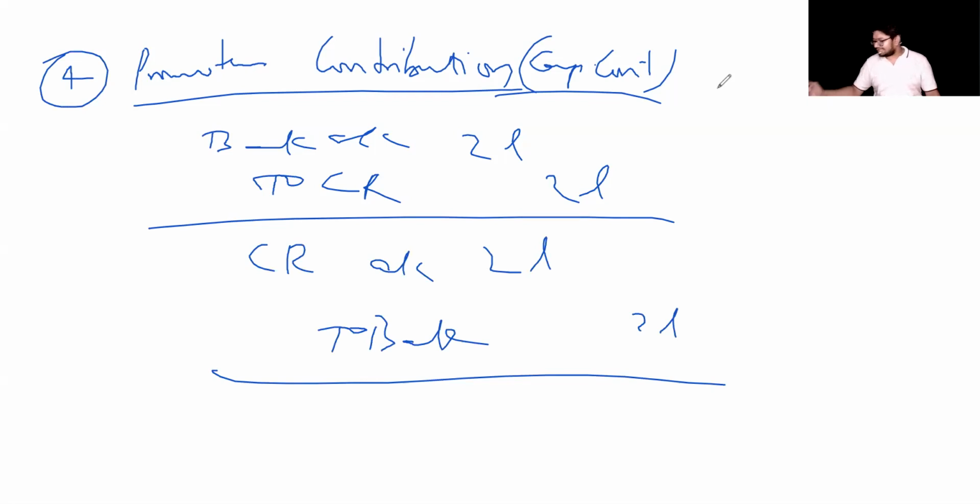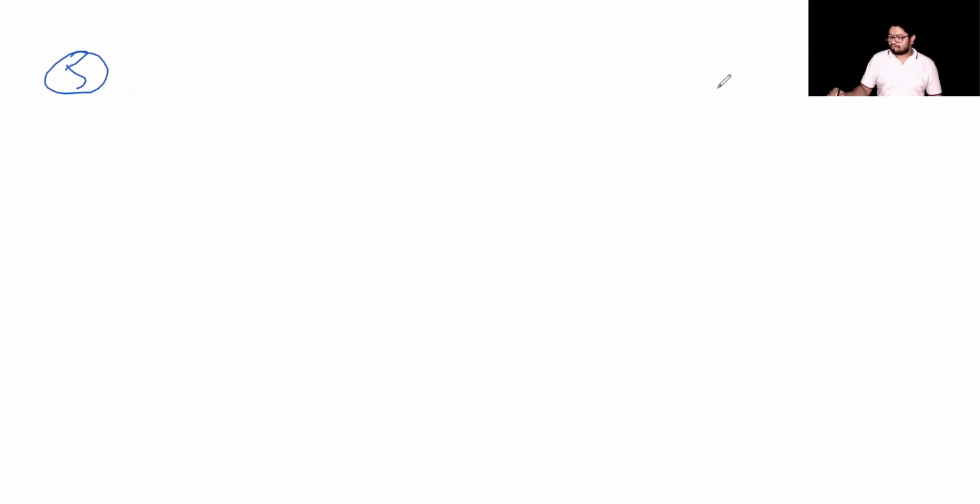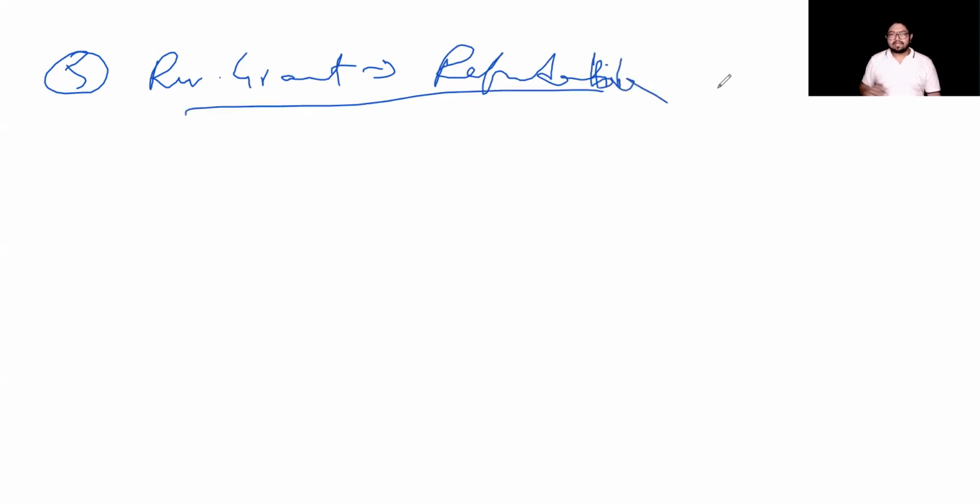Lastly, number 5. What if a revenue grant is refundable? As I told you, any revenue grant is generally something which is taken to P&L account. Once it is done, it is now refundable. That is, your revenue grant condition, something which got not satisfied. Now you are forced to pay back that money. So what happens? It becomes an expense in the year in which you do not satisfy the grant conditions.